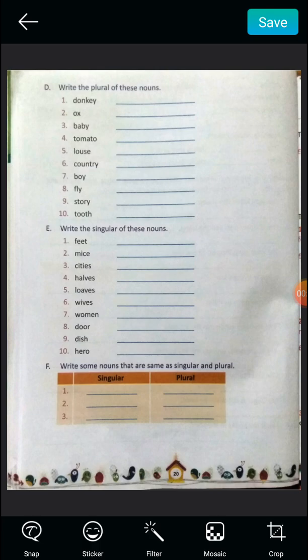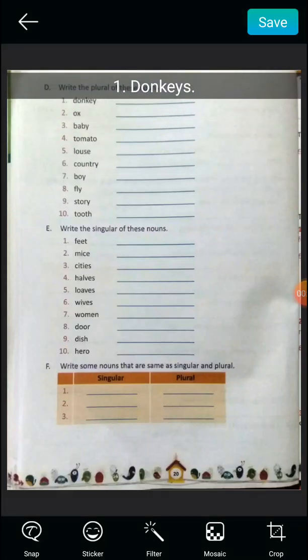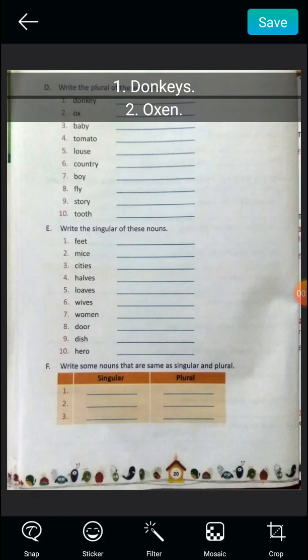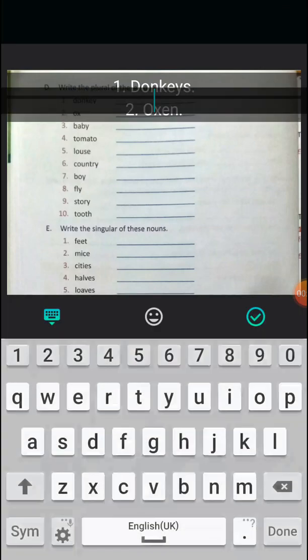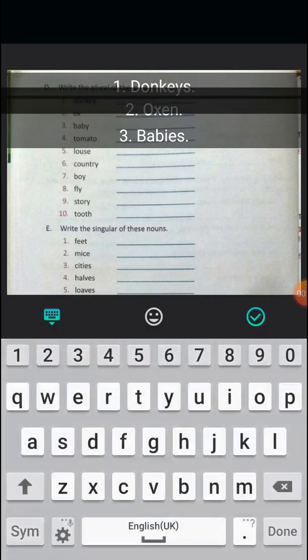Okay, the first one is donkey. So what would be the plural of donkey? Would be donkeys. Okay, donkeys. Second one is ox. What would be the plural of ox? Oxen. Okay, oxen. Third we have baby. So the plural would be babies. Okay. Fourth is tomato, and the answer will be tomatoes. Okay.